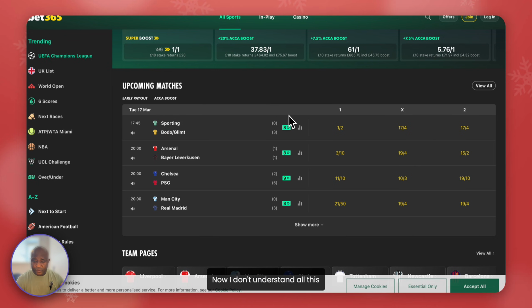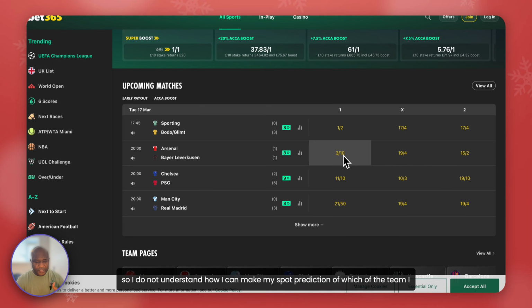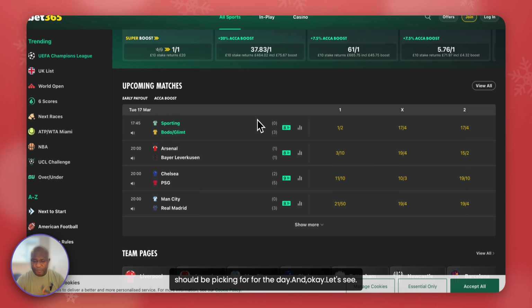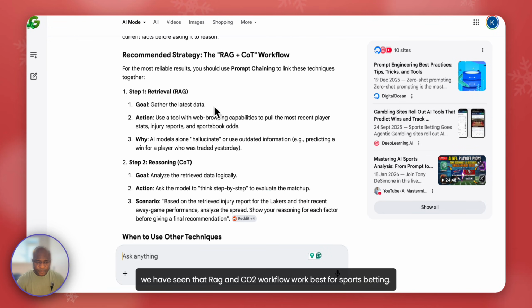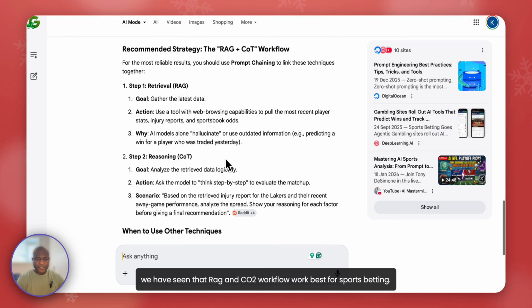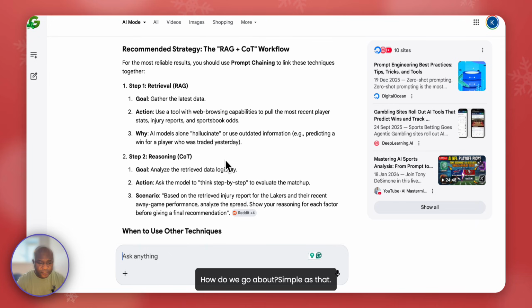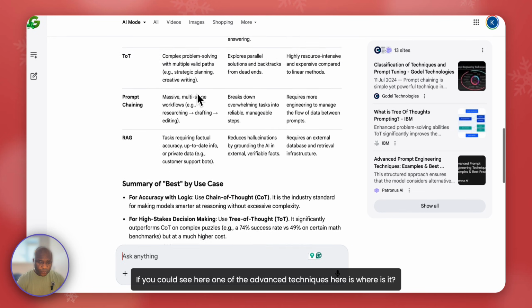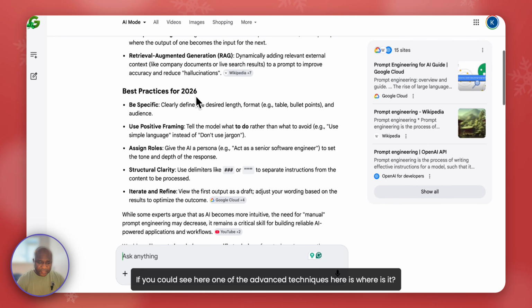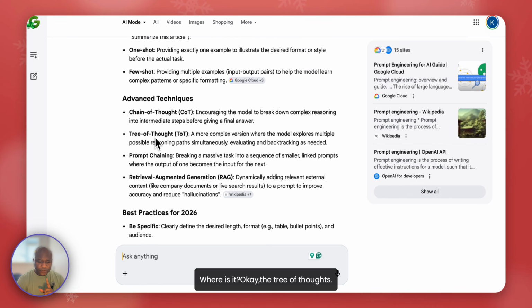Now I do not understand how I can make my sport prediction or which of the team I should be picking for the day. And okay, let's see. Now, based on this, we are seeing that RAG and COT workflow work best for sport betting. How do we go about it? Simple as that. I already have a prompt, which is the tree of thought prompt. If you could see here, one of the advanced techniques here is, where is it? Okay, the tree of thought.